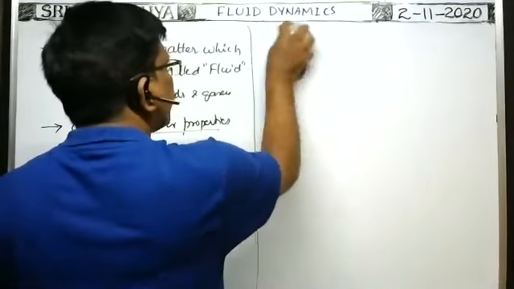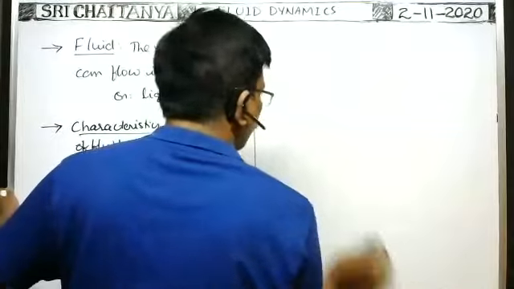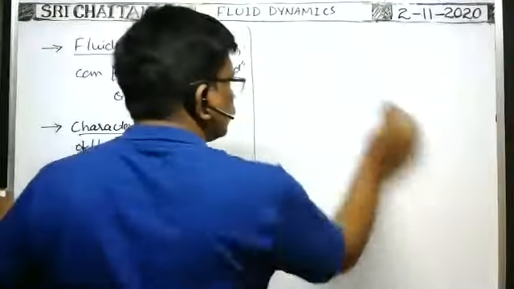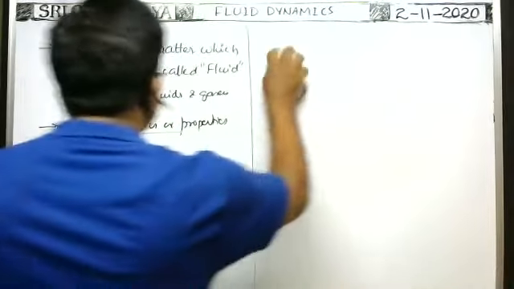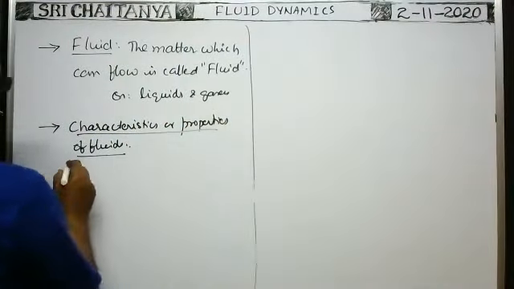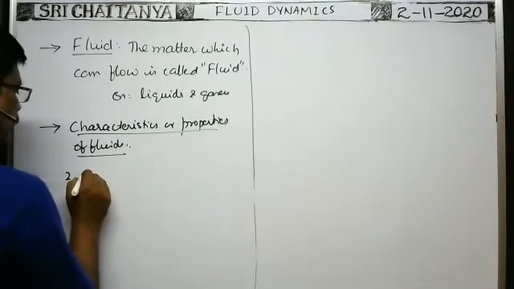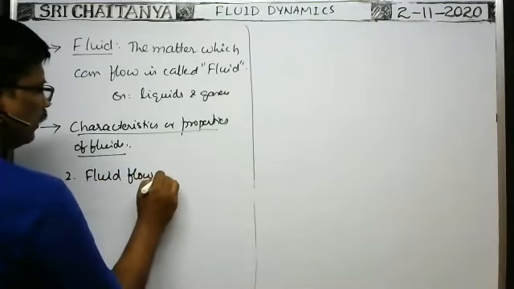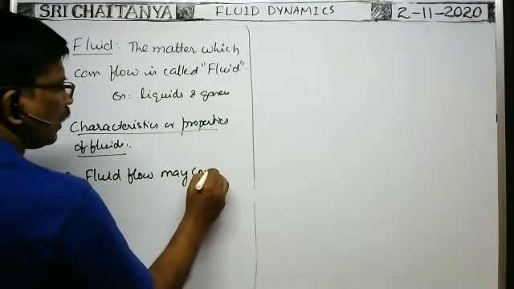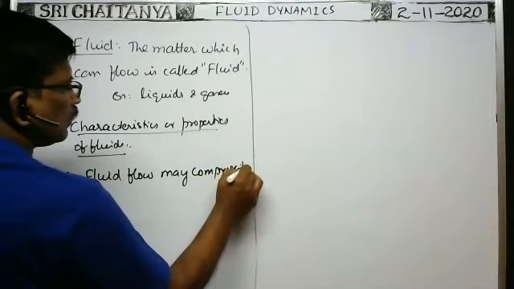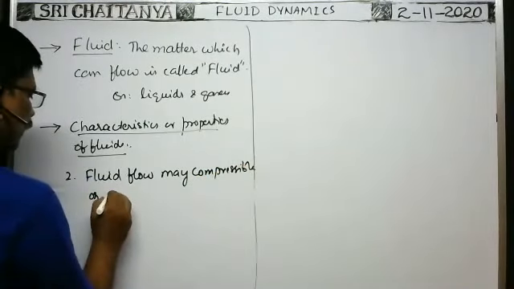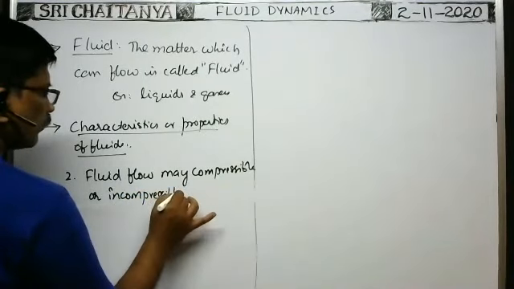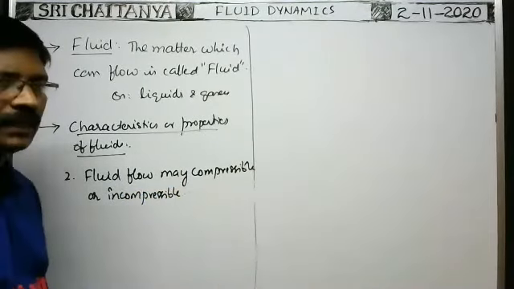Fluid flow may be compressible or incompressible.